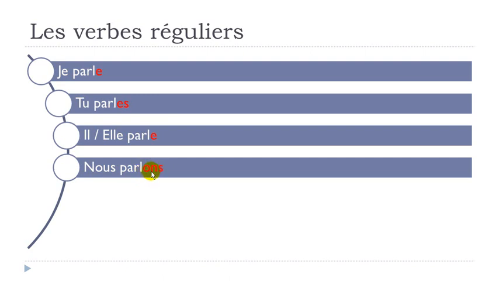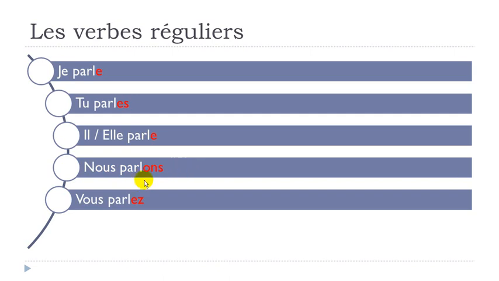Classical because you will see that with the other groups as well, it's quite common to have this ons for nous. Nous parlons. Remember, the final s is not pronounced, and the on together will give you the sound on. Nous parlons.